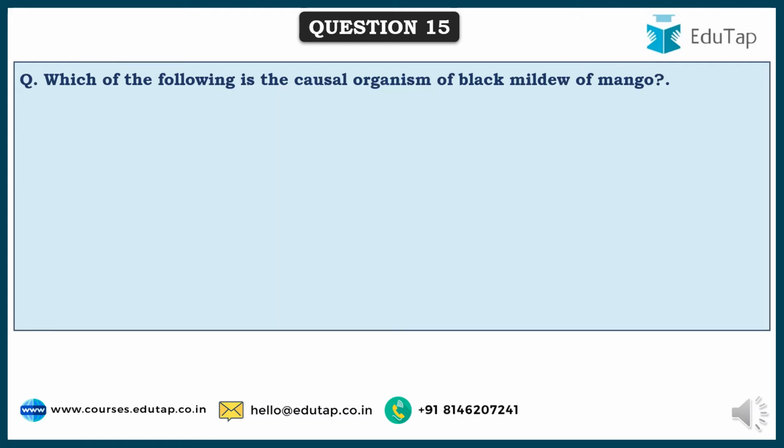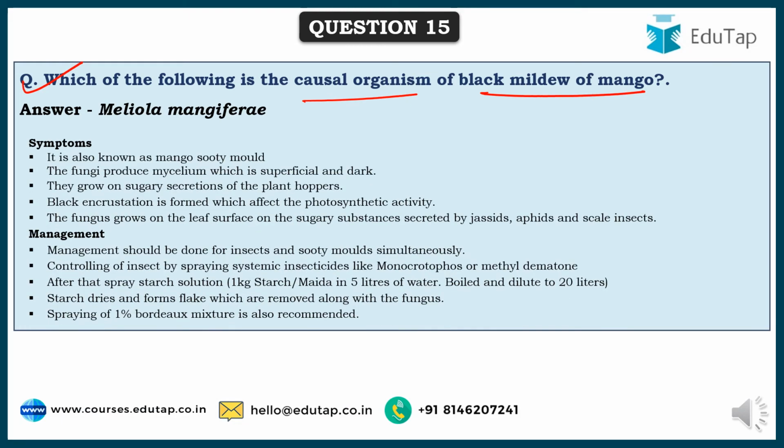So friends, next comes: which of the following is the causal organism of black mildew of mango, also called mango sooty mold, and this is caused by Meliola mangiferae. And this Meliola mangiferae generally attacks those plants where some kind of insect attack is already there, which secrete sugary secretions. They feed on that sugary secretion and grow on it, because of which a dark, black encrustation is formed, which prevents the photosynthetic activity of the plants.